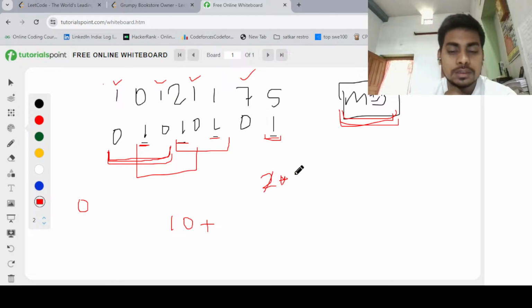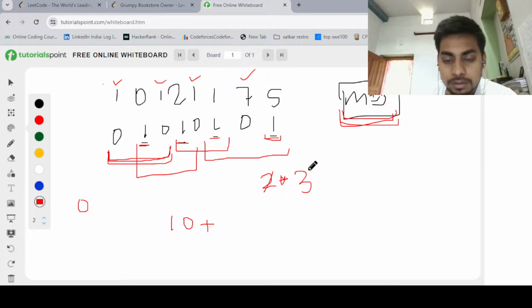One more window of size 3 gives us 6, which is better than 3. So the optimal one is 6. We add 6 to 10, that is 16. So this is our answer.